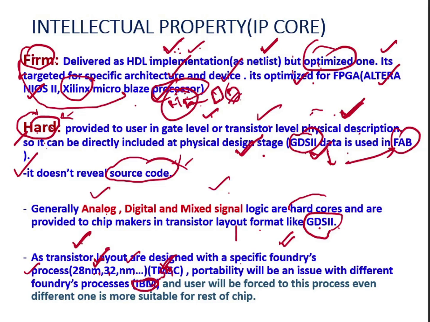Then there will definitely be a portability issue, because there is a foundry process mismatch. This is the problem with hardcore IP. There is also a possibility that the one who procured the hardcore IP will be forced to use this process, even though a different one is more suitable for the rest of the chip. So there will be a portability issue.